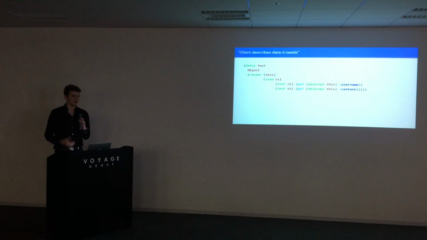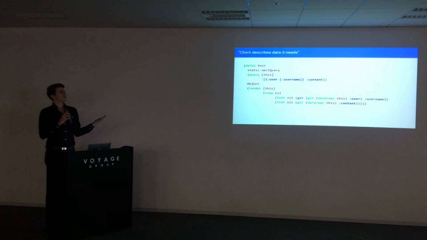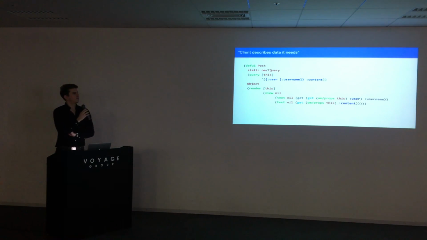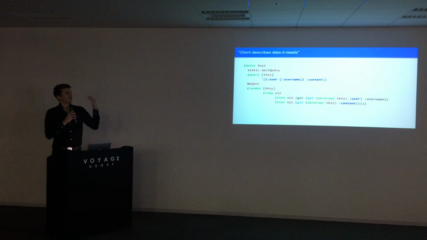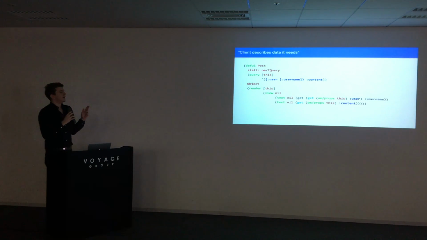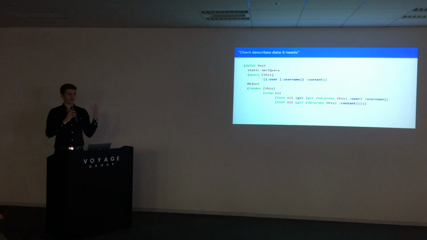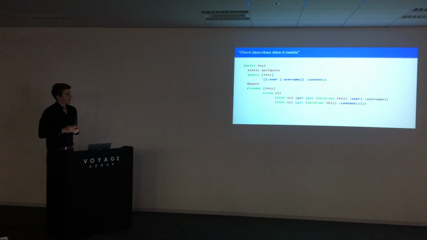So with the next iteration, we now say our component has these query fragments in there. To go over it really fast, we have a query function that just returns a vector that says I need content and user, but out of this user object, I only need the username and nothing else. So this is our query now. It's just a vector, just an array kind of thing that we return. The important thing here is that it's a static method. So even if we don't have an instance of that yet, we can take this component and say, hey, tell me exactly what data you want so I can get that data for you and initialize you with that.